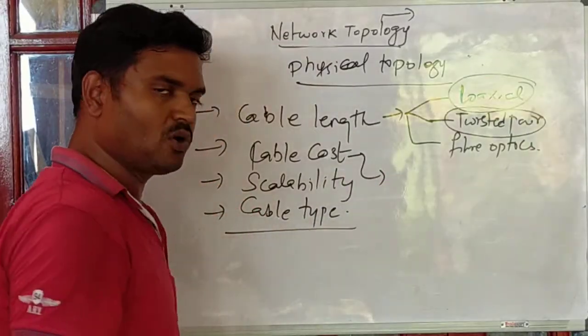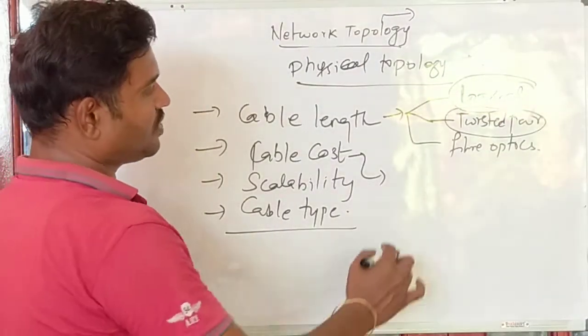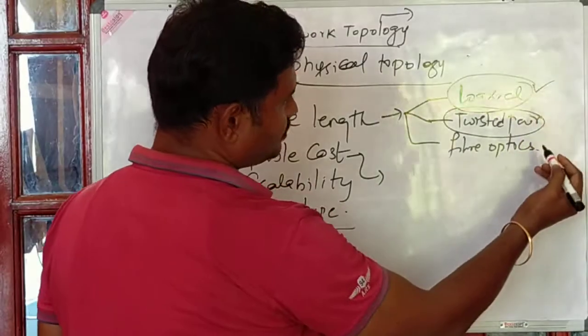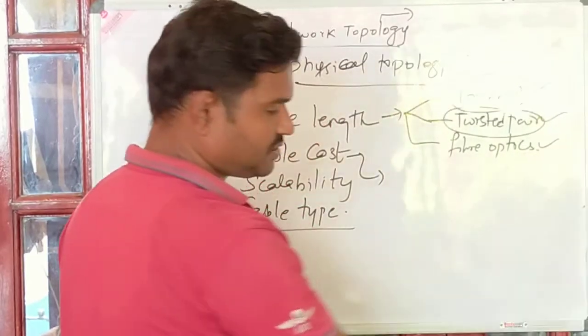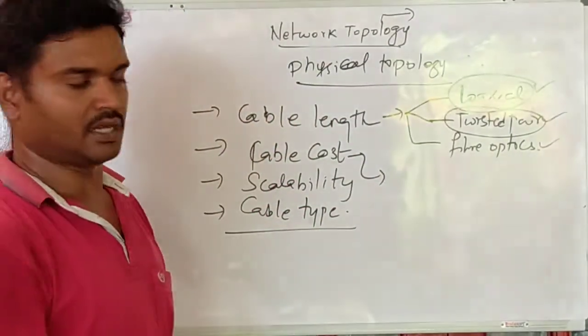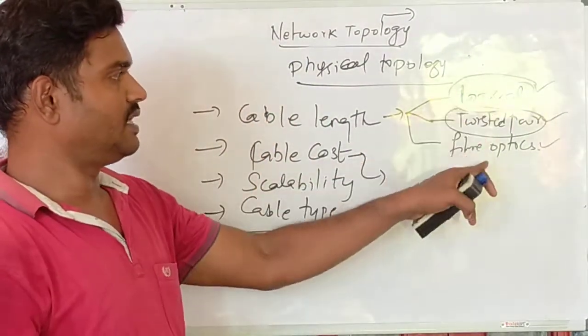And if you take the cable cost, coaxial is a bit costlier, whereas twisted pair is very inexpensive, and fiber optics is too expensive to purchase. So it purely depends on the need.